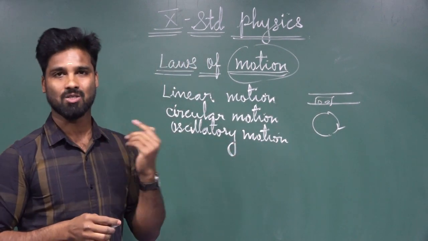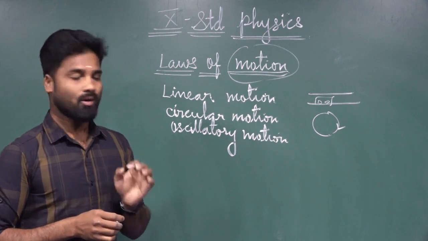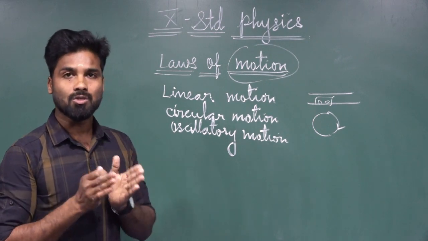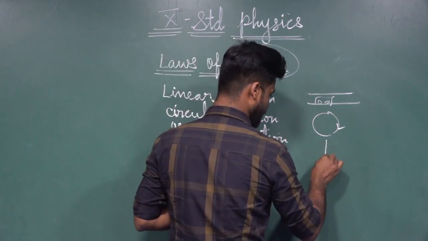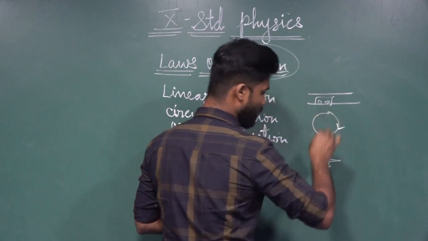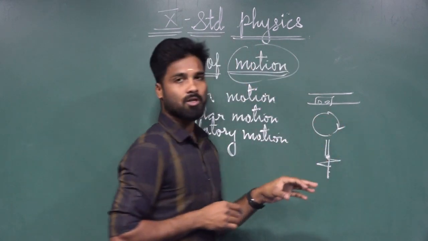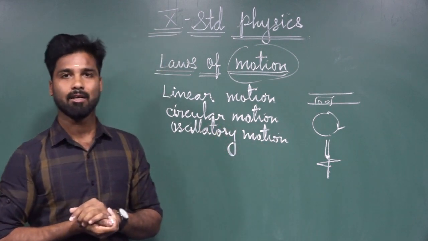For example, a fan is rotating in a circular path. And oscillatory motion, what is it? To and fro motion. The object undergoes to and fro motion, like a pendulum or a clock. So if an object undergoes to and fro motion, that motion is said to be oscillatory motion.